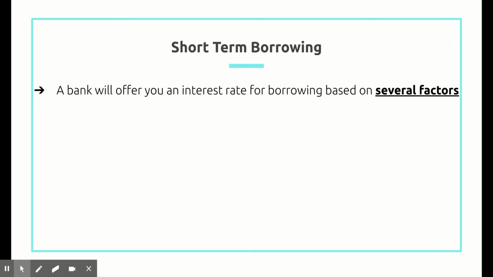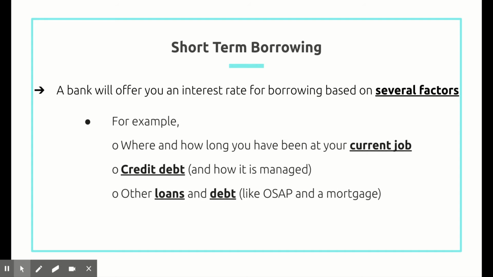A bank will offer you an interest rate for borrowing based on several factors. These factors are where and how long you have been at your current job, credit debt and how it is managed, and other loans and debt that you may have. For example, OSAP and a mortgage.